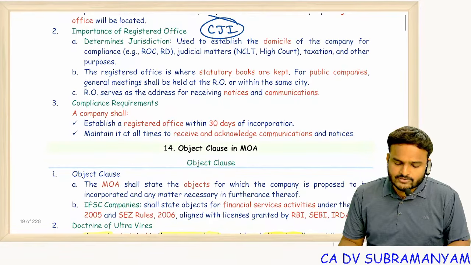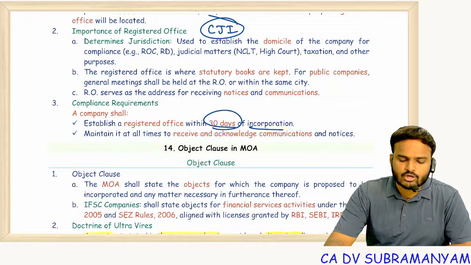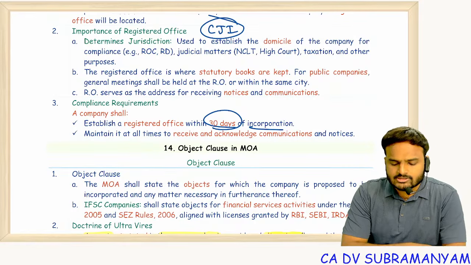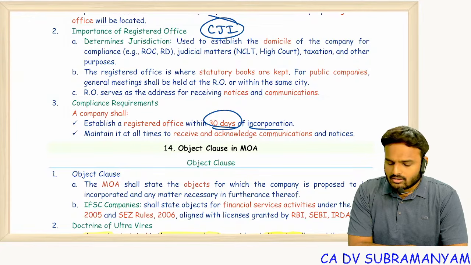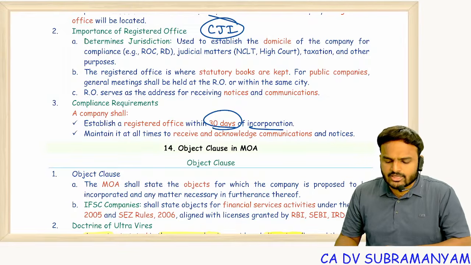So registered office should be established within 30 days of incorporation of the company. Within 30 days of incorporation of the company, every company should have a registered office. Same shall be communicated with ROC. That is nothing but verification of registered office.